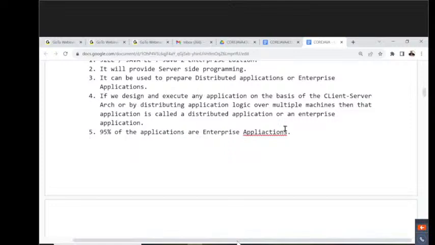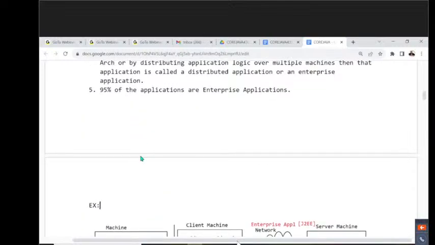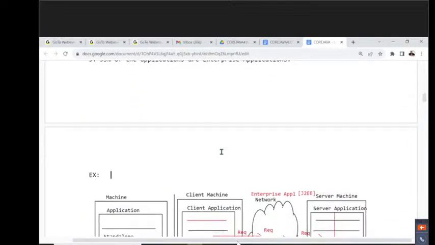Okay, sir, good. I understood that. Only 5% of the applications are standalone applications. That's okay. 95% of the applications are enterprise applications. That's okay. But can you tell me some examples of it? At present, a number of examples are available outside. 95% of the applications are enterprise applications. That's okay. I do agree. But tell me, what are the examples for it?